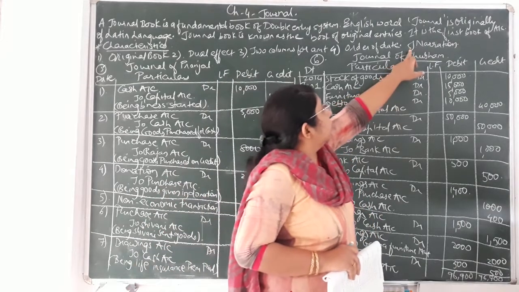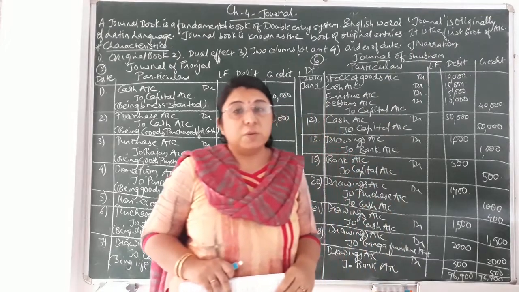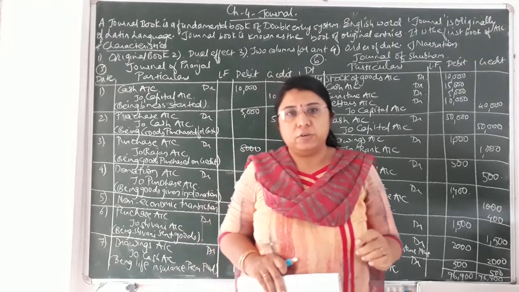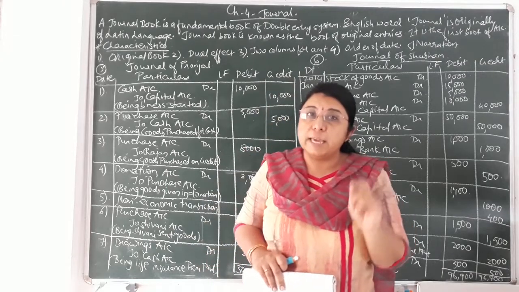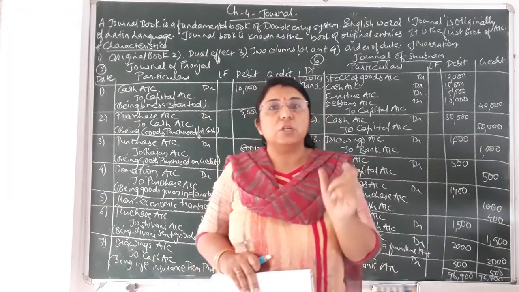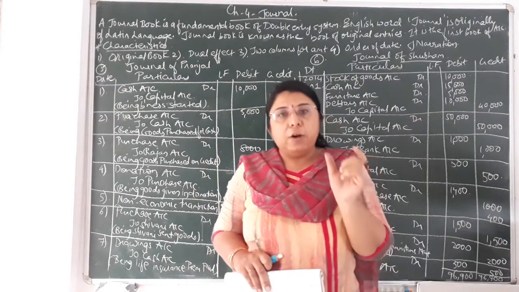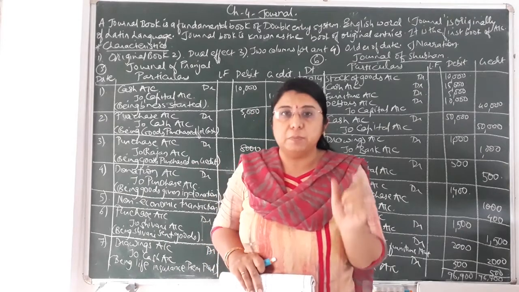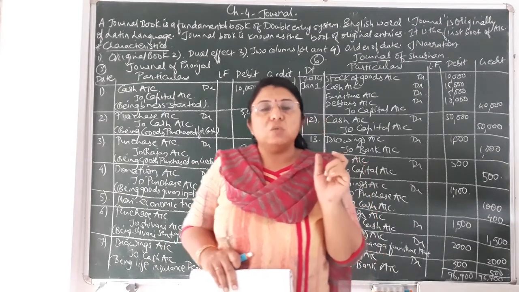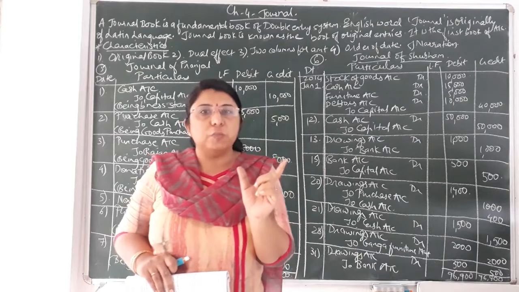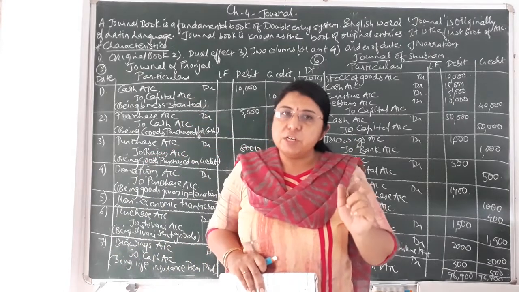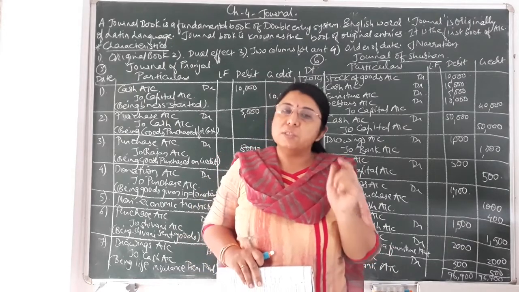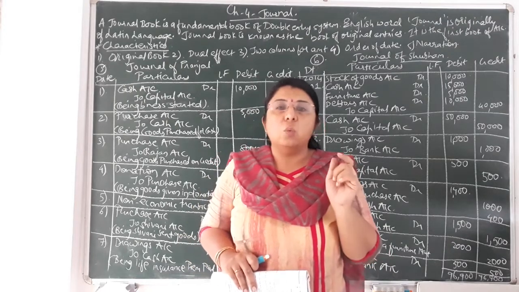Then the last one, that is narration. Now that is very important. In journal entries, after writing each and every journal entry, you have to write the narration of that particular transaction, in short, in one line. And always that narration will start with the word being, B-E-I-N-G. It means the narration should be short, within one line, and after each transaction you have to give the narration starting with the word being.